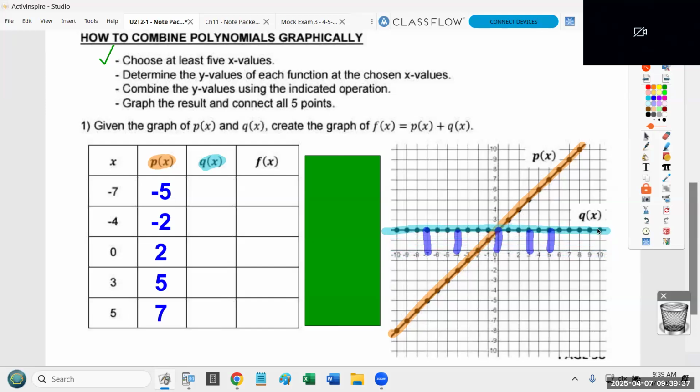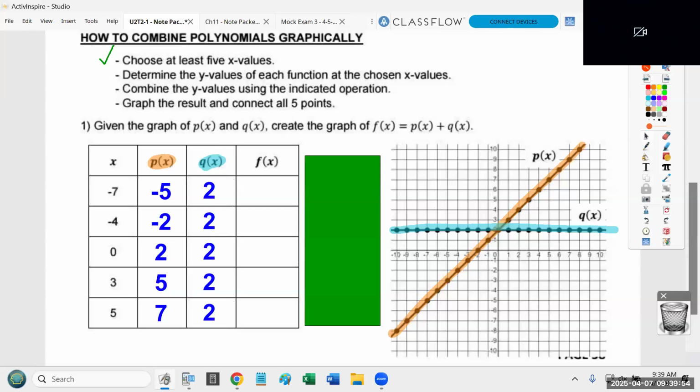At -7, it's at 2. At -4, it's at 2. At 0, it's at 2. At 3, it's at 2. At 5, it's at 2. Everybody see this? It's just a big flat line, so it's always equal to the same number. Okay, it's just 2, 2, 2, 2, 2. That's what you're going to put here. That is the end of step 2.